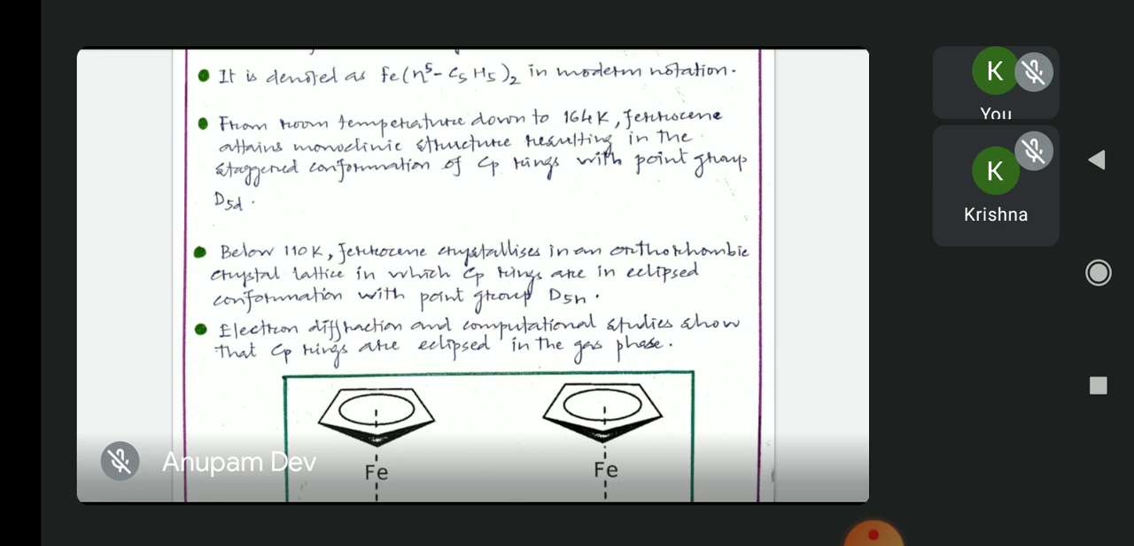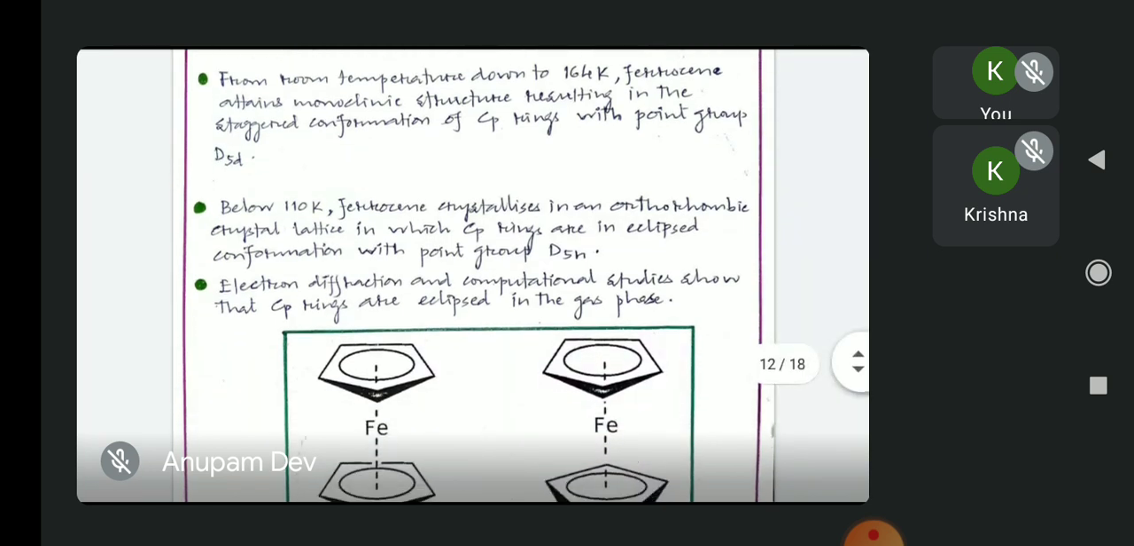Now there are two very important points that we should remember regarding ferrocene. The first point is, from room temperature down to 164 Kelvin, ferrocene attains a monoclinic structure, resulting in the staggered conformation of Cp rings with point group D5d. Below 110 Kelvin, ferrocene crystallizes in an orthorhombic crystal lattice, in which Cp rings are in eclipsed conformation with point group D5h.